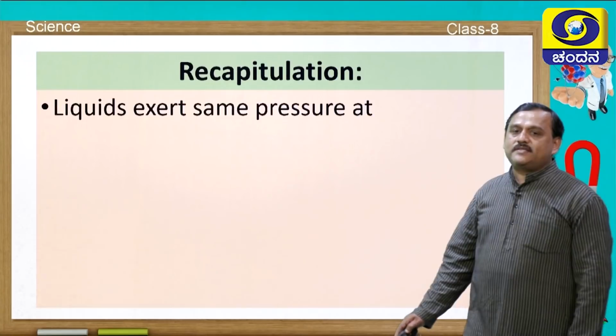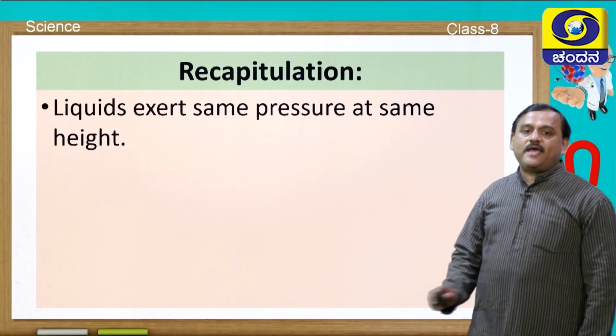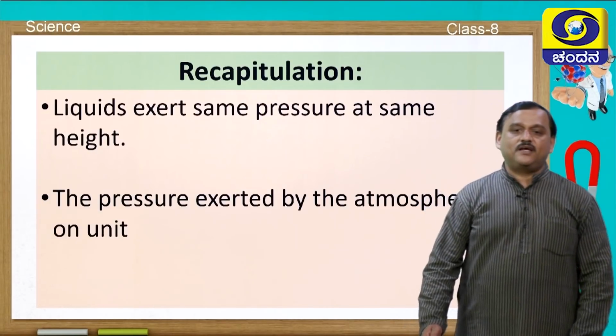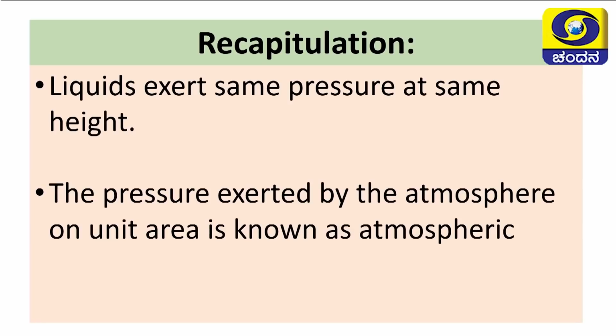Liquids exert the same pressure at the same height. The pressure exerted by the atmosphere on a unit area is known as atmospheric pressure.